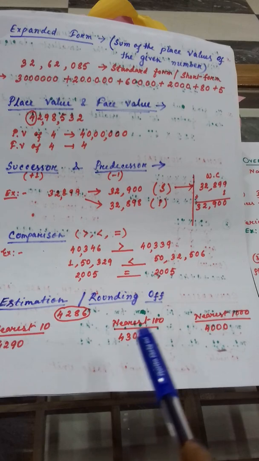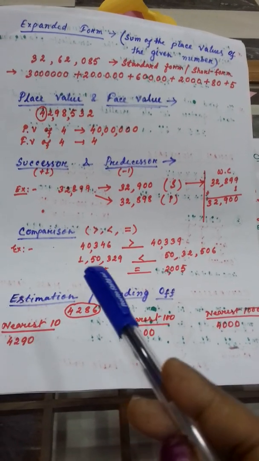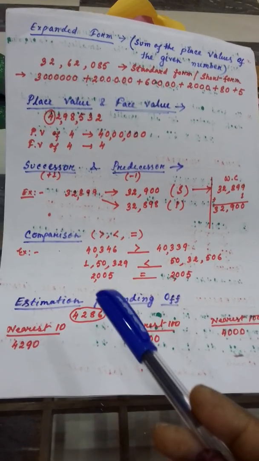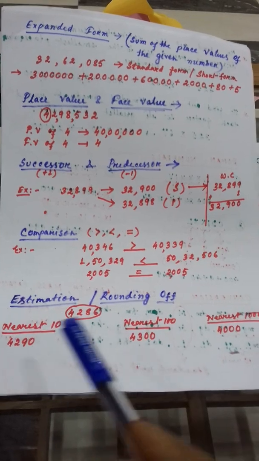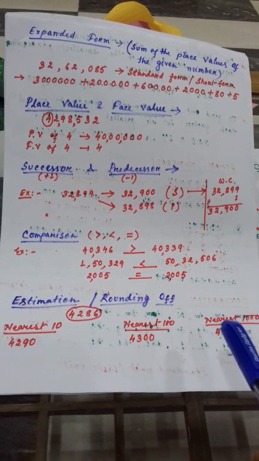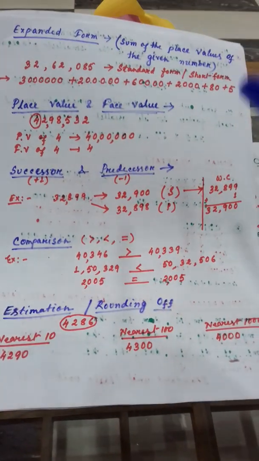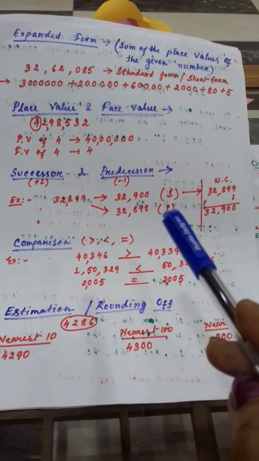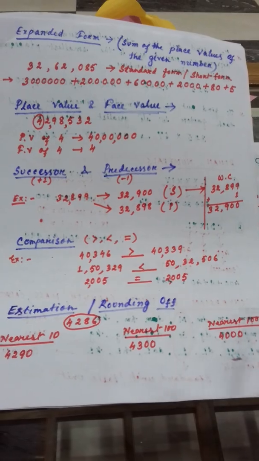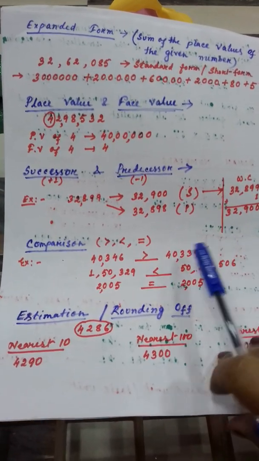Then estimation or rounding off: nearest 10, nearest 100, nearest 1000. It can come separately also. From one numerical figure, all the three can be found out. Clear or not? These are the ways I have taught earlier also, how to find out, and always maintain the working column. Got it?